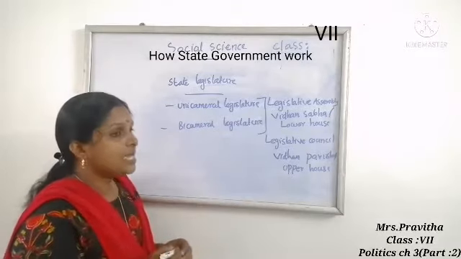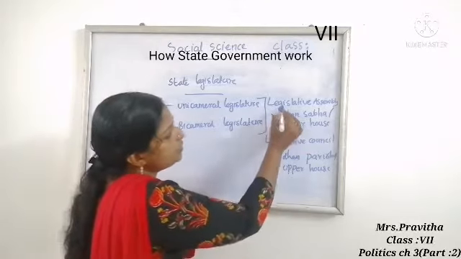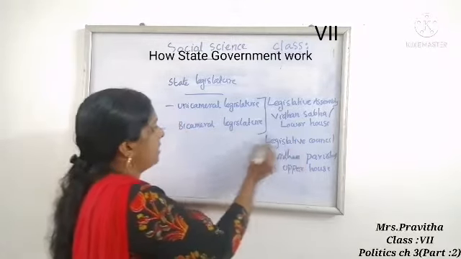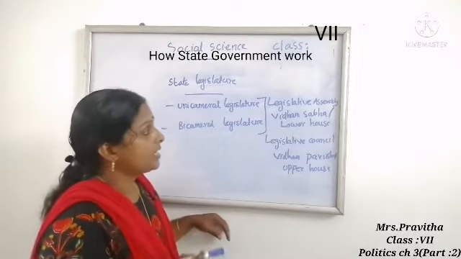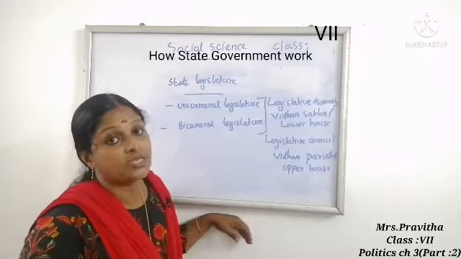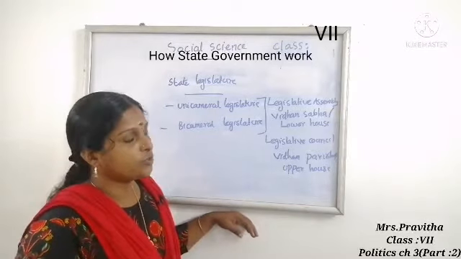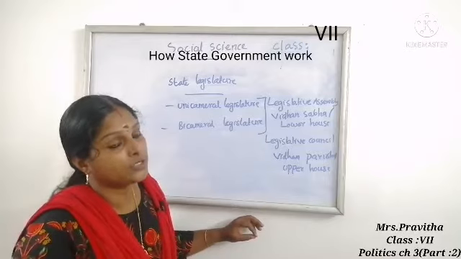So the state having two houses, legislative assembly and legislative council, is known as bicameral legislature. If the state has only legislative assembly, that is known as unicameral legislature. That is the difference. Understood, children?